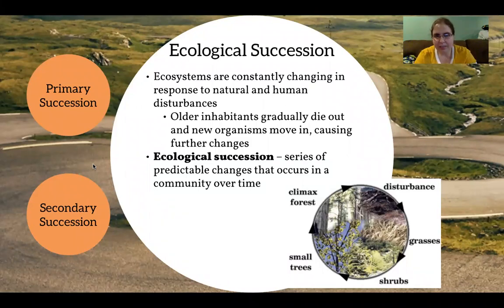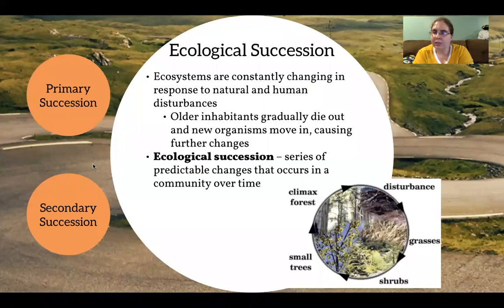Now what can happen is the older inhabitants, the older species, could die out, and new species can move in. This can even cause further change, because when you have species leaving, that means that niches are open, but then you have new species coming in, and maybe they don't fully fit into that niche, so now everything goes into chaos until balance can be restored.